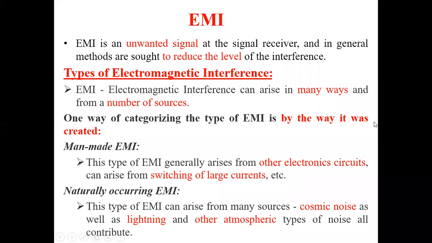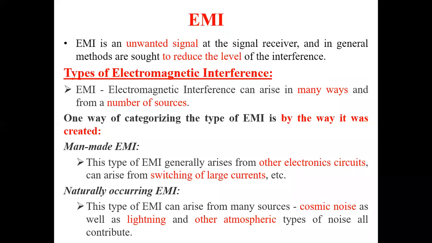By the way it was created, EMI is either man-made or naturally occurring. Man-made means this EMI arises from electronic circuits, which affect other circuits, and this may occur from the switching of large currents. For example, you are switching the power grid on.